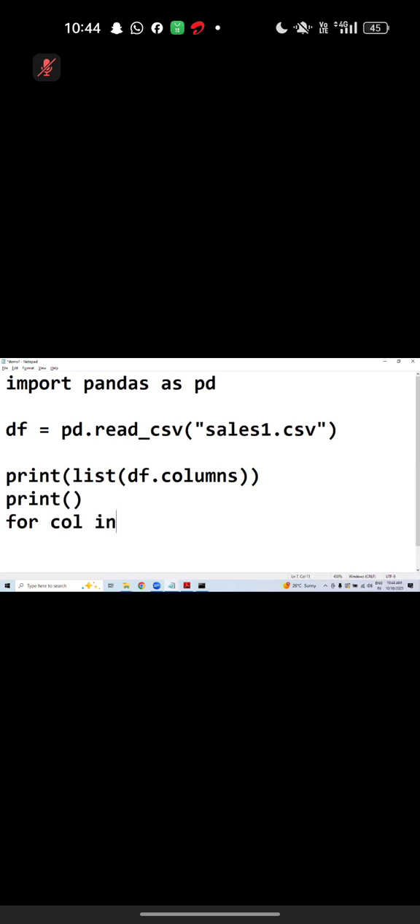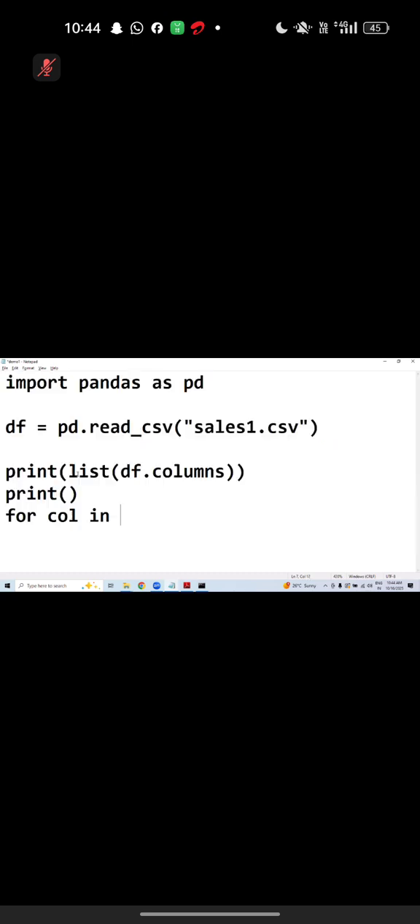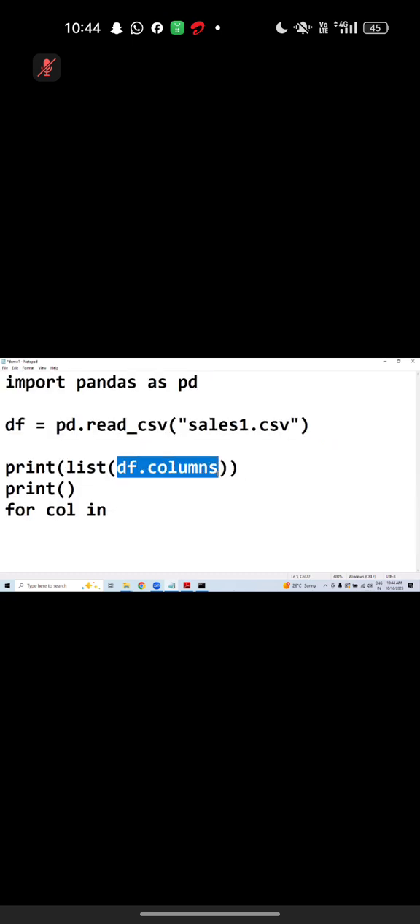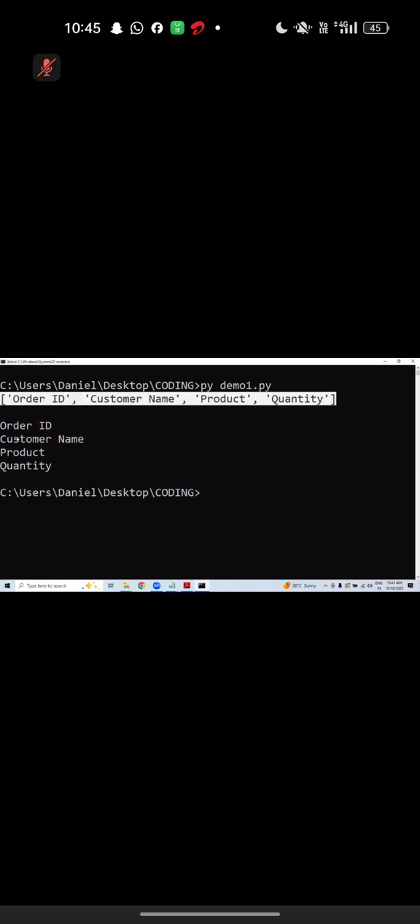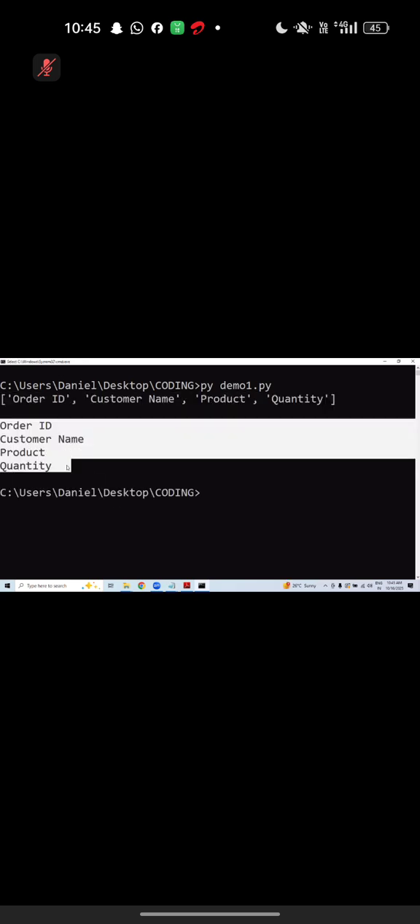For col in list of these, all df dot columns, you can call it in any way. Then what I need to print? col. Wow, beautiful. It is printing all columns one by one actually, one by one.